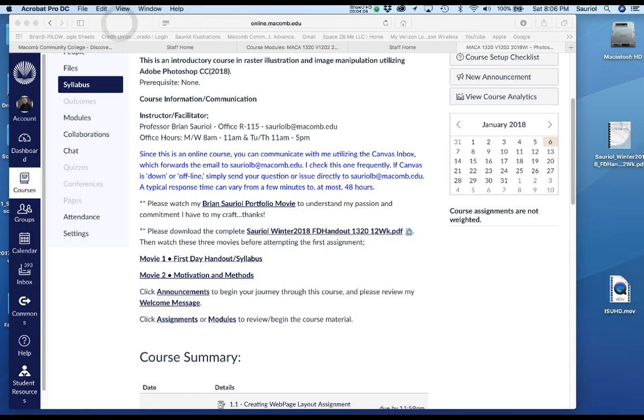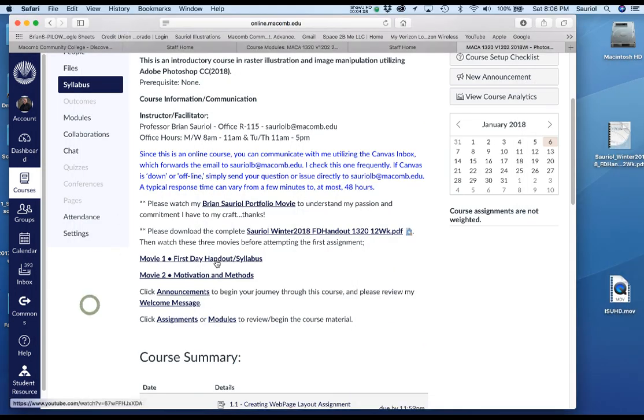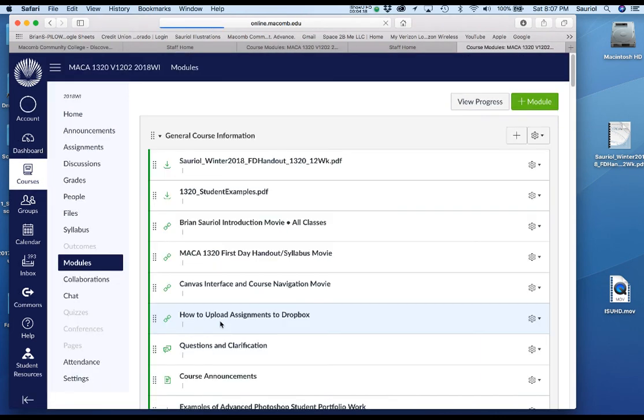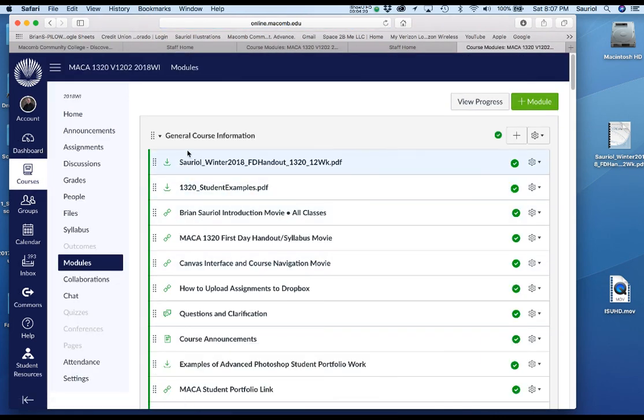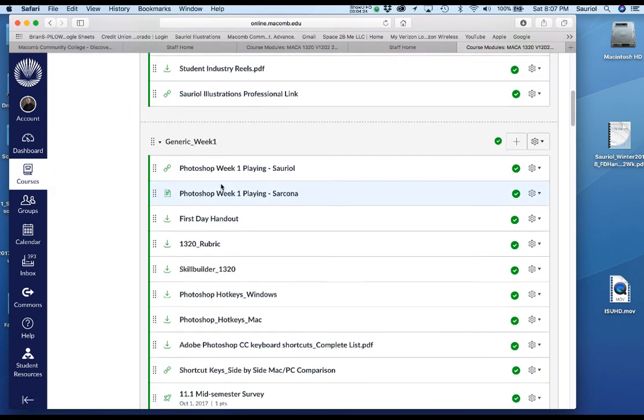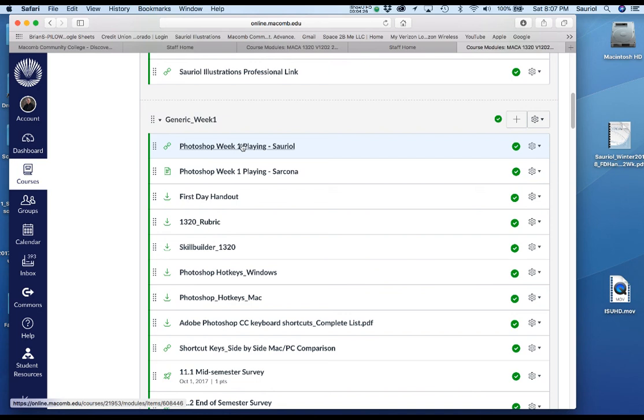As soon as I put it on my other screen, it correlates to the Canvas module, which I have in front of you. Now, all we have to do to get to the modules is click the module button right down here, and you'll see how it jumps right to the modules. Now, this is general course information, but let's go down to the module for week 1. I would like you to watch me play in Photoshop for the first one.